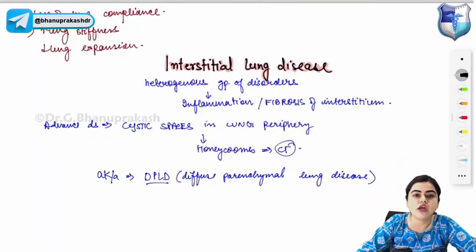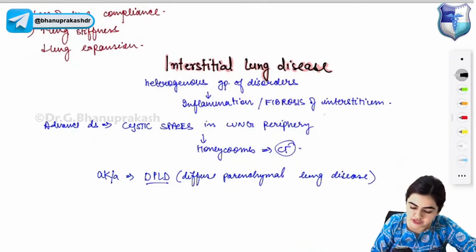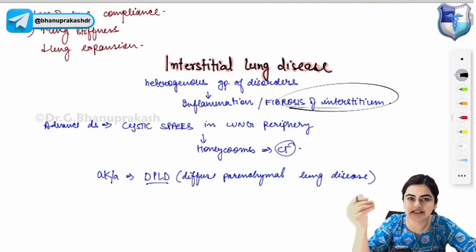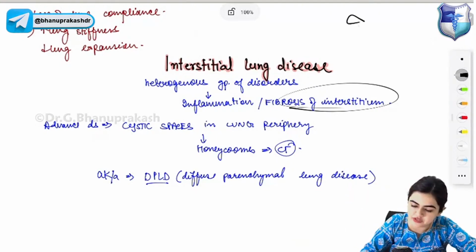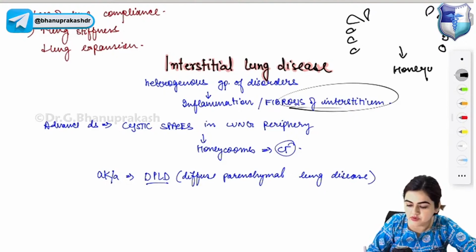So now coming to interstitial lung disease. What are interstitial lung diseases? They are a group of disorders characterized by inflammation and fibrosis of the interstitium. So here there is a lot of fibrosis of the interstitium. In advanced interstitial lung disease, cystic spaces will develop in the periphery of the lung. The cystic spaces seen in the periphery of the lung give a characteristic honeycomb appearance on CT.